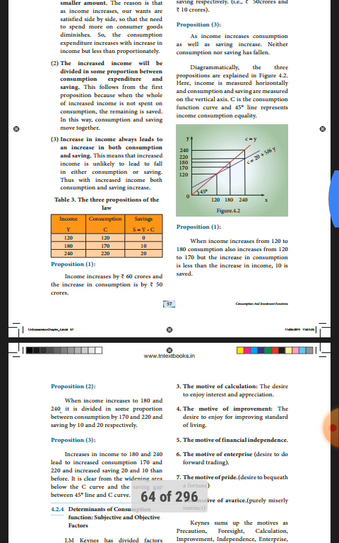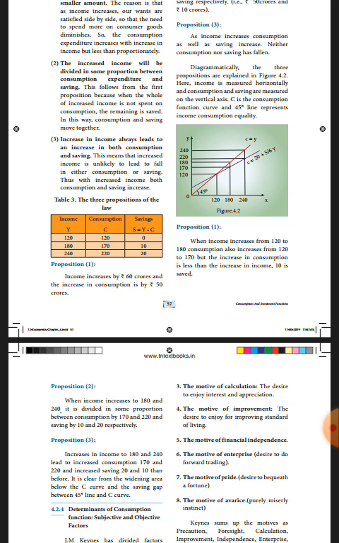Proposition 1, below that diagram you refer. When income increases from 120 to 180 on the x-axis, consumption also increases from 120 to 170 on the y-axis, and saving is 10.